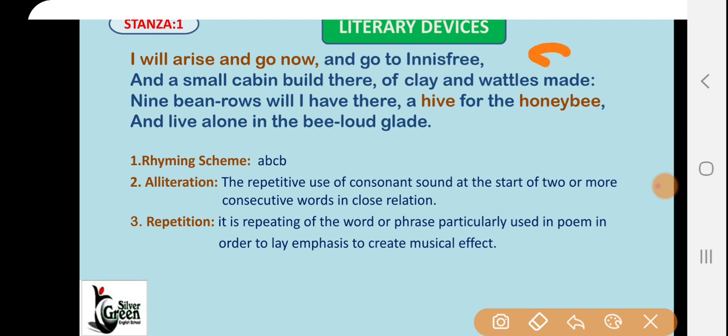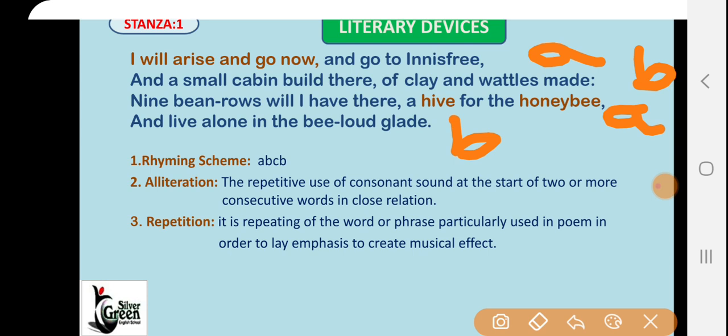So here A, then made B, honey B. Now see, free A and B. The same sound is there, that's why A. And glade, made, glade. So here is B. A, B, A, B. So the rhyming scheme for the first stanza is A, B, A, B. In the same way, second stanza and third stanza also.